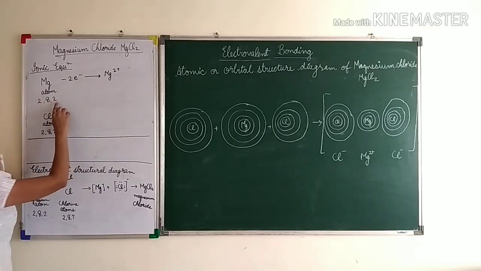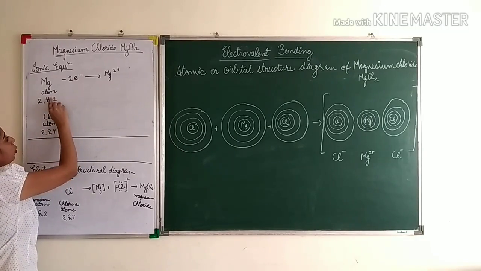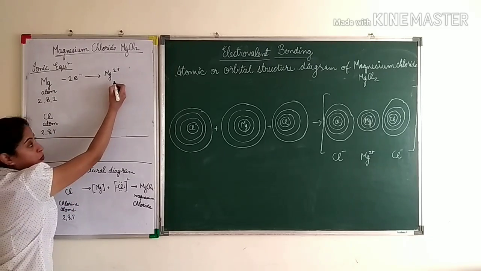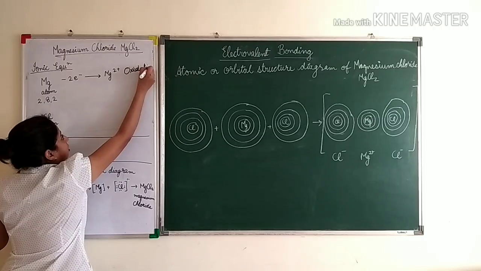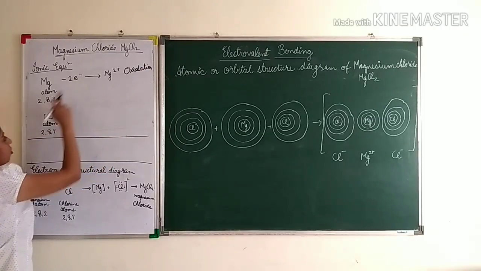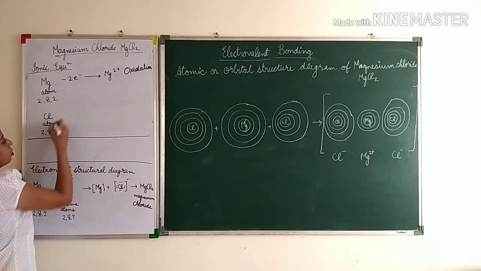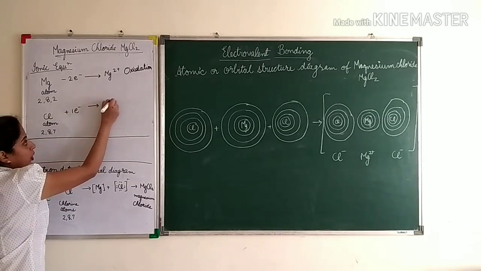See, magnesium, the atomic number is 12, so 2, 8, 2. So 2 electrons in the outermost shell, so it will give 2 electrons and form magnesium 2 plus. This is which type of reaction? Oxidation reaction, because of loss of electrons. Now the chlorine atom is 2, 8, 7, okay, so it can accept 1 electron and form chlorine minus.